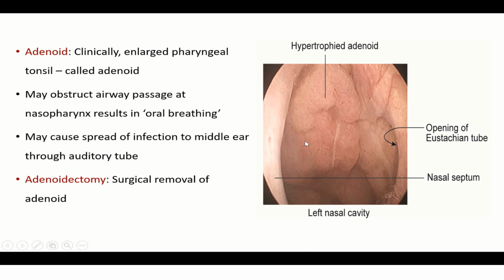Here you can see the hypertrophied adenoids. These adenoids are the clinically enlarged pharyngeal tonsil, also called adenoid. They may obstruct the airway passage at the nasopharynx, resulting in oral breathing, which typically results in adenoid facies. They may cause spread of infection to the middle ear through the auditory tube. So surgical removal of the adenoids is performed. You can see the opening of the auditory tube.